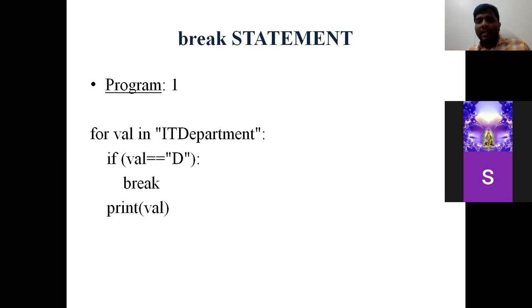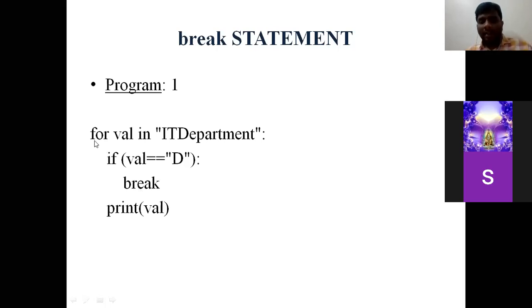So the number of chances of coming out of the loop: the first chance is if this for loop has failed. If the for loop has failed, then it comes out of the body. Execution exits out of the loop. Okay, first one is if the for condition has failed. Second one is if the if condition has failed. Okay, now let us check.